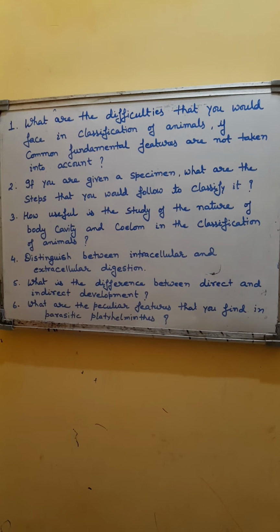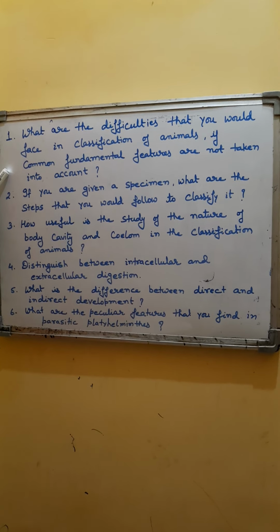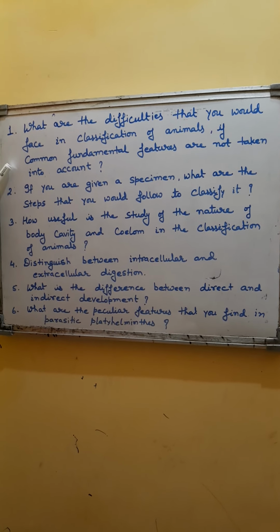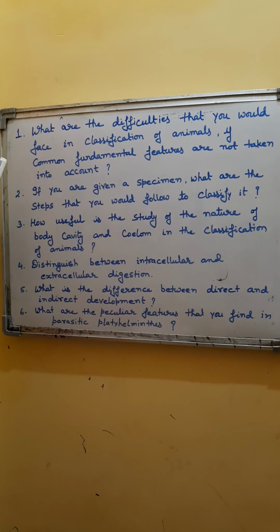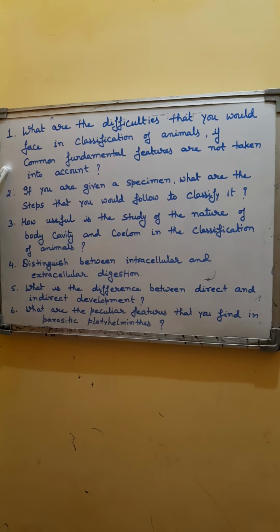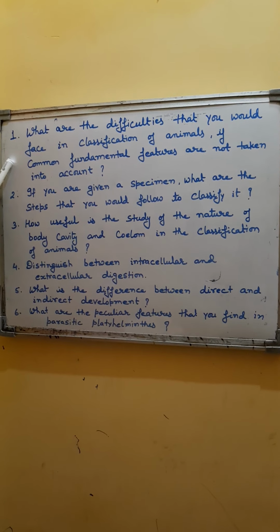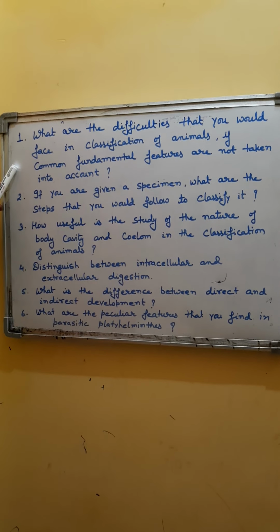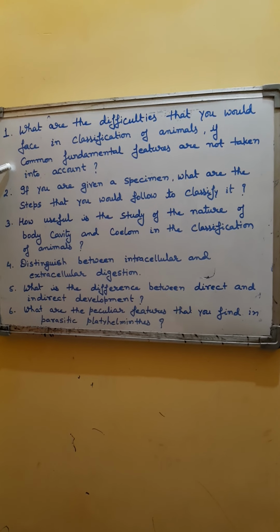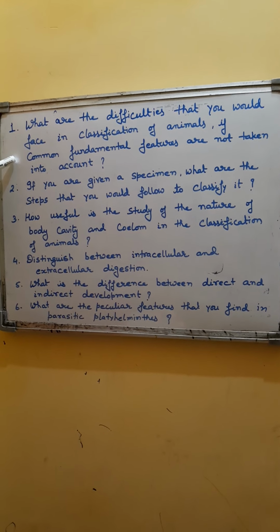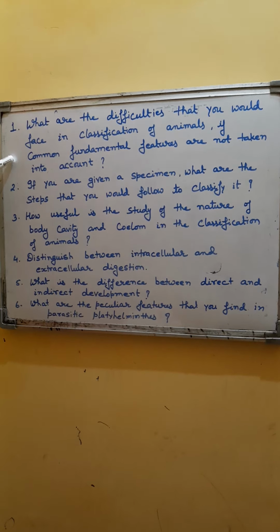If we do not take care of common fundamental features, it would be a very hard job to classify the organism. There must be some common features. These may be similarities as well as differences which help the scientist to keep the organism in a particular group. So, without taking care of common features, it would be impossible to categorize organisms.